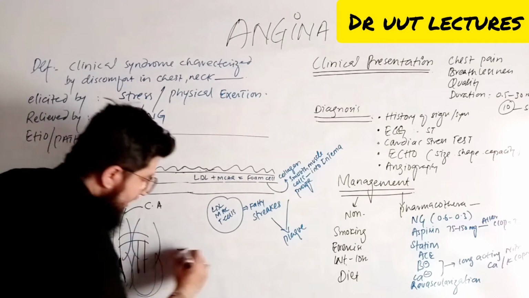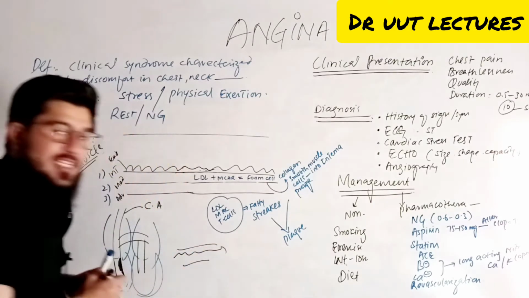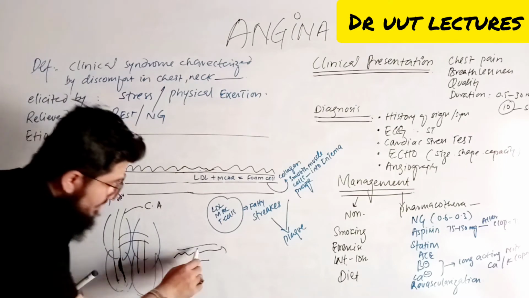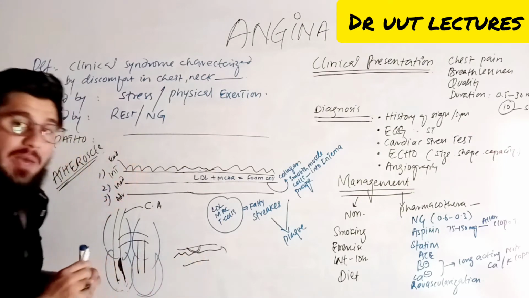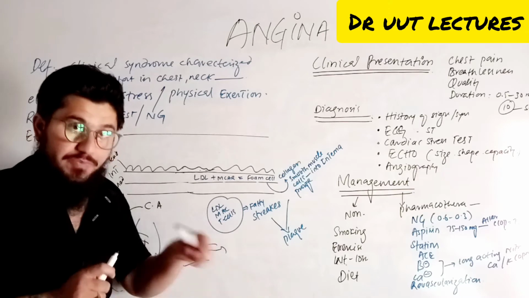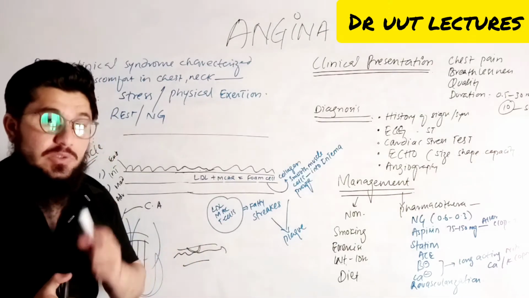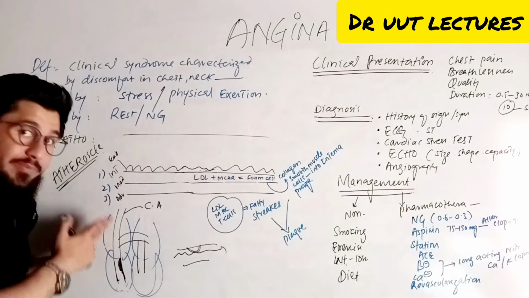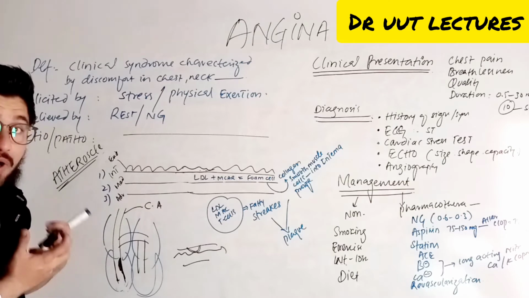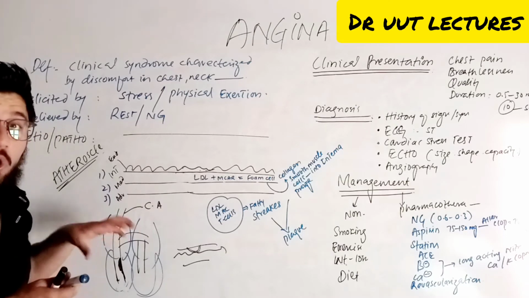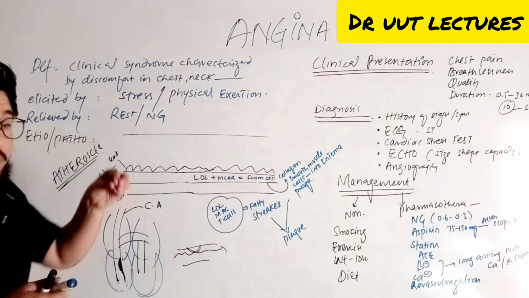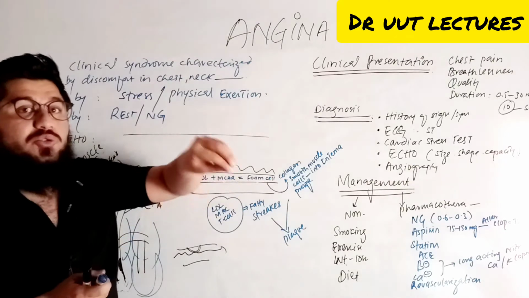If there is no obstacle, the blood will flow in a very simple and easy way. If an obstacle comes here, what will happen then? The blood flow will be reduced. Very simple. If the blood flow to the muscles of the heart is reduced, we call that a condition of reduced supply of oxygen to the heart.